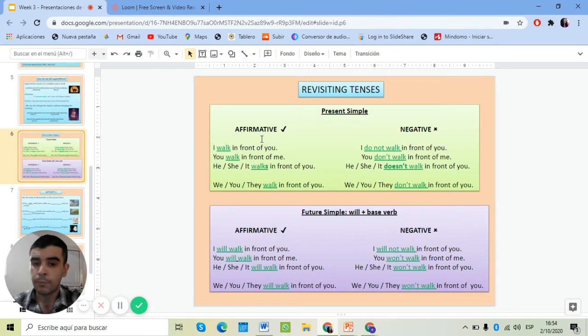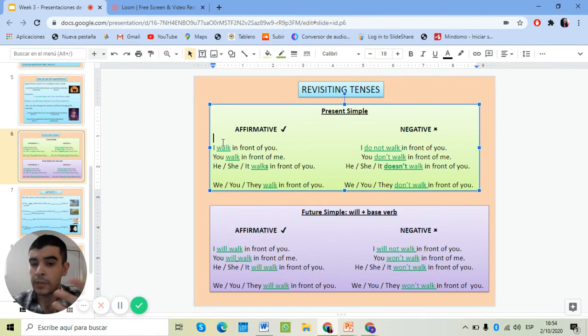So remember that, for example, in the present simple, in affirmative sentences, we have I walk, you walk, he, she, and it walks, we, you, and they walk in front of you. Remember that in the third person singular, we add an S at the end of the verb, right?